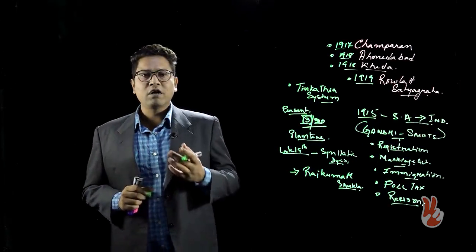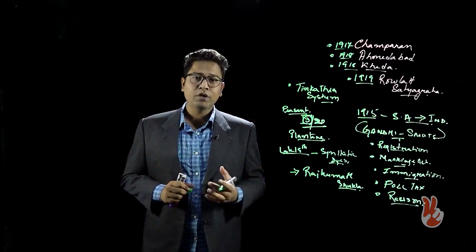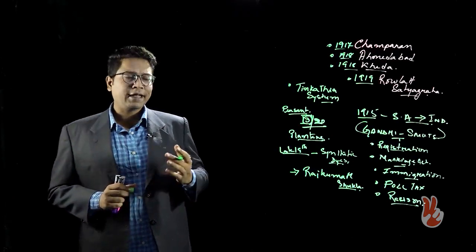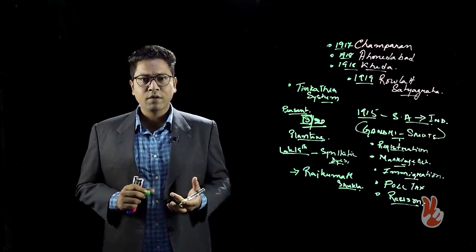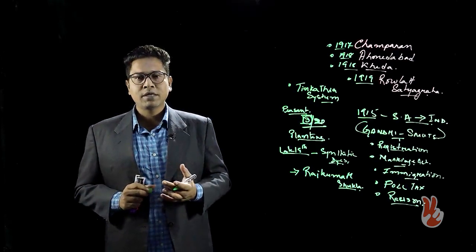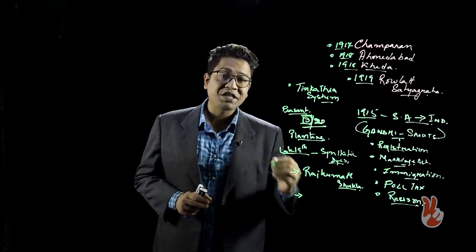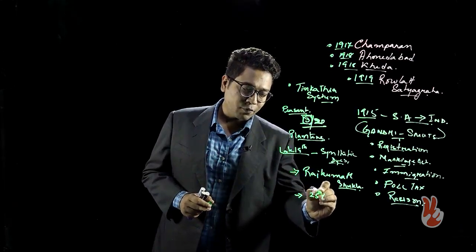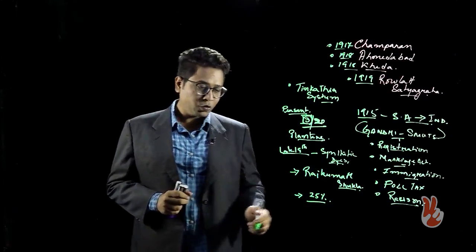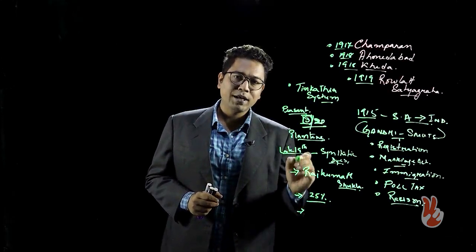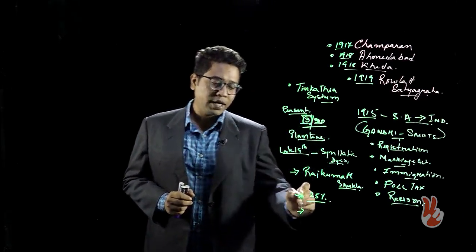The government did agree with the abolition of the Teen Kathiya system. What we see is that the entire amount of illegal taxes which were collected from the peasants was not given back, but only a percentage of it was given back to the peasants. The percentage returned was 25%. All of this was done after a committee of inquiry into the Teen Kathiya system in Champaran was formed, headed by Gandhi himself.